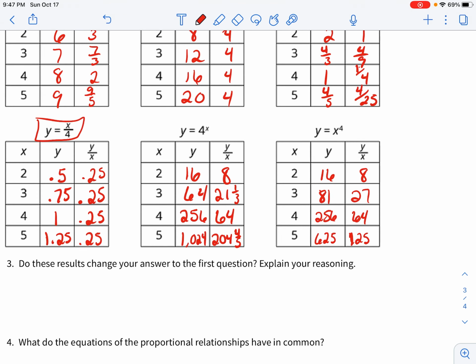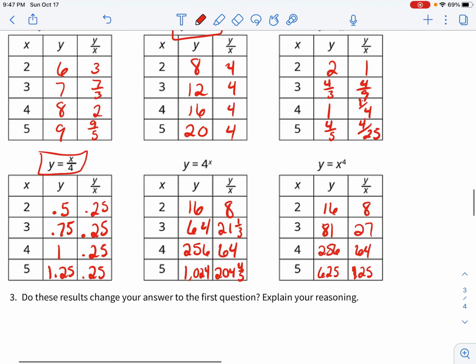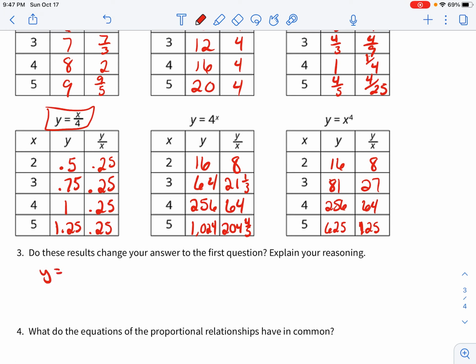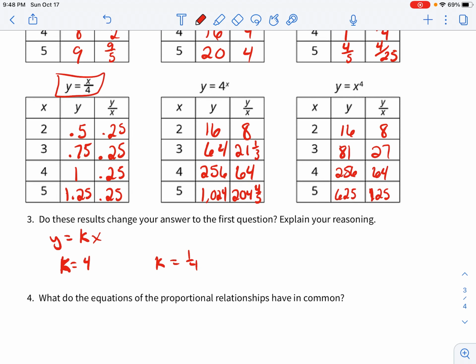So as shown, these were the two that were proportional. The ones predicted in the first one. And they follow that pattern of y equals k times x, where k is 4 in the first one, and then k equals 1/4 in the second one. So do these results change your answer to the first question? Explain the reason. If looking at those equations you thought differently, now this should hopefully explain why those were the only two that were proportional.